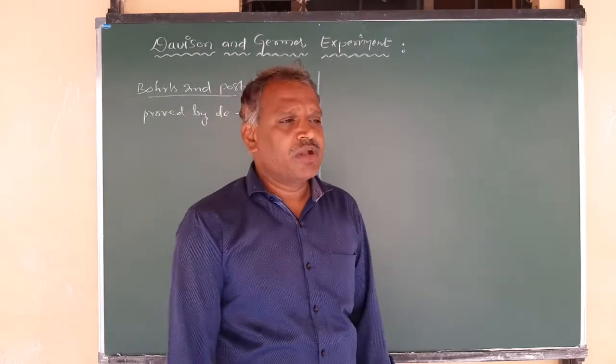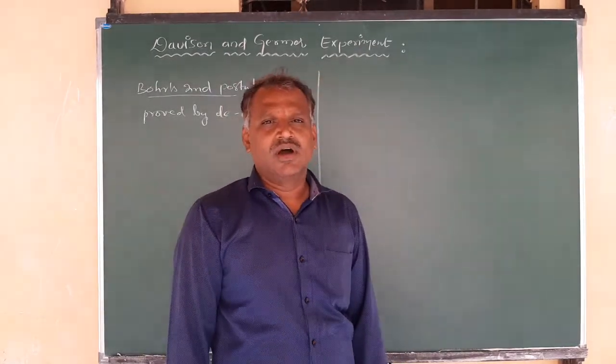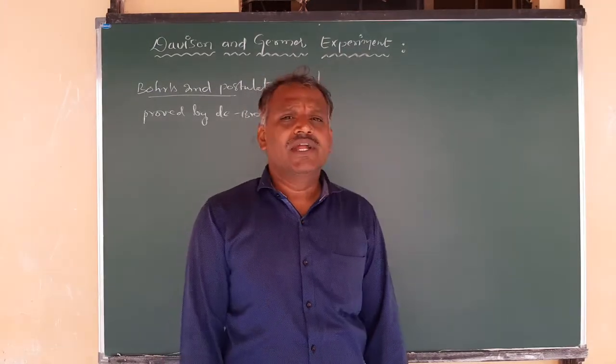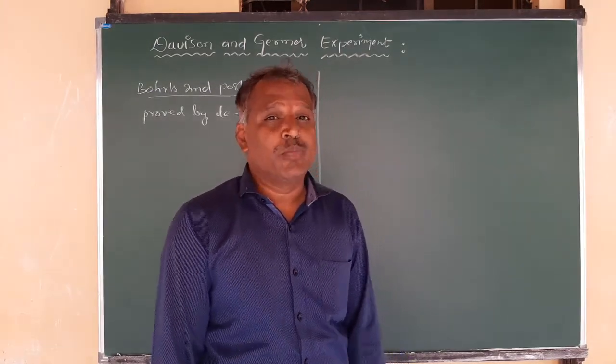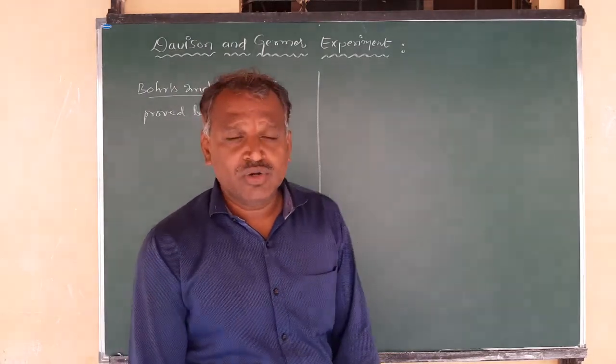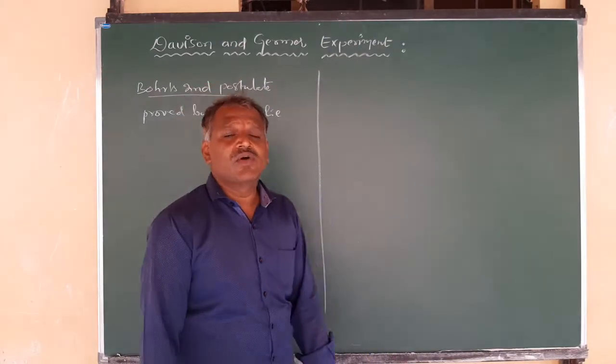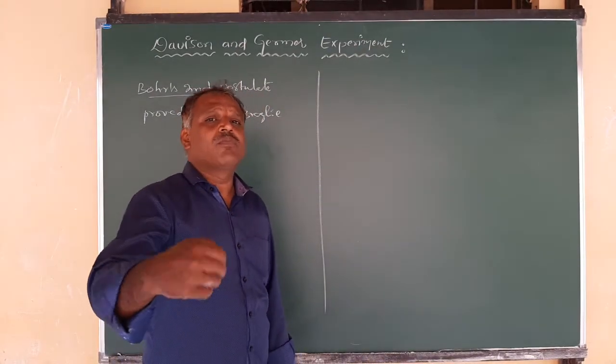The angular momentum of an electron in any orbit is equal to an integral multiple of h by 2 pi. The angular momentum in any orbit is equal to an integral multiple of h by 2 pi, which is called Bohr's second postulate.